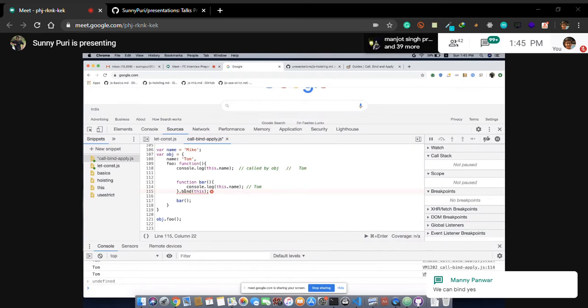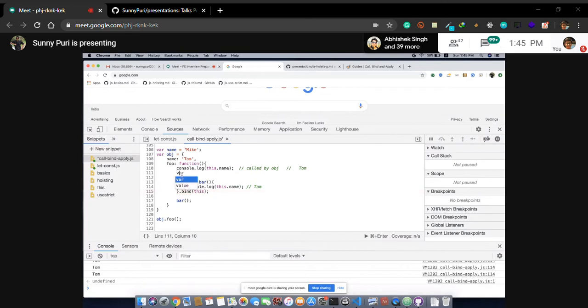I have seen so many people writing self equal to this in production code, or that equal to this. Usually people use that equal to this, right? We should not use it like this. If you want to write something like this, just write context equal to this, because this is your current context. So naming convention also matters. We can do this, but it will throw an error because the syntax is not correct.